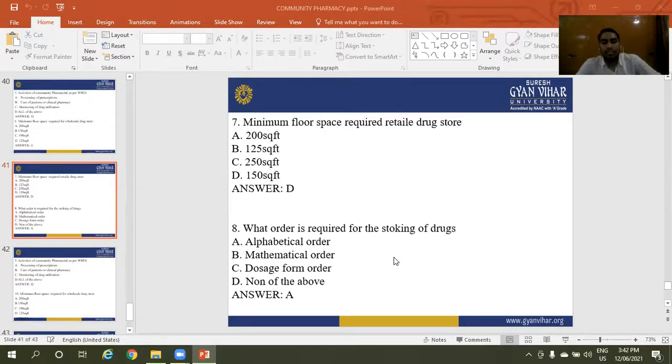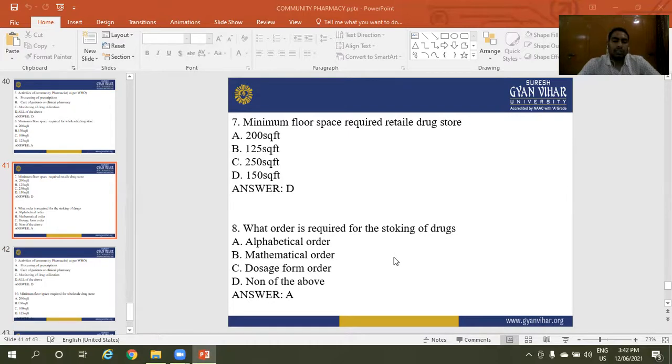Next question is minimum floor space required for a retail drug store. Option A is 200 square feet. Option B is 125 square feet. Option C is 250 square feet. And option D is 150 square feet. The right answer is D.